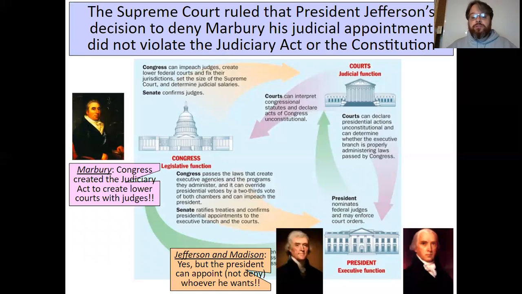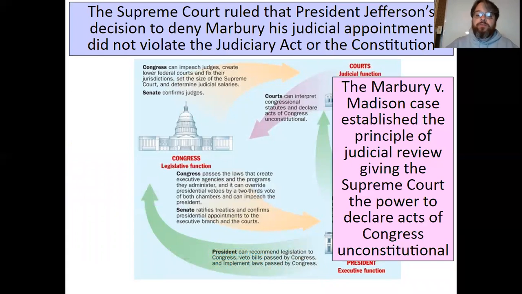So who wins here? So basically, Marbury versus Madison established the principle of judicial review, giving the Supreme Court the power to declare acts of Congress unconstitutional. So the important thing here is to understand that the Supreme Court's job is finally established, and that is that it decides whether or not something is constitutional or not. And the courts ruled against Marbury. In other words, they felt that Jefferson had every right to deny that person the position.